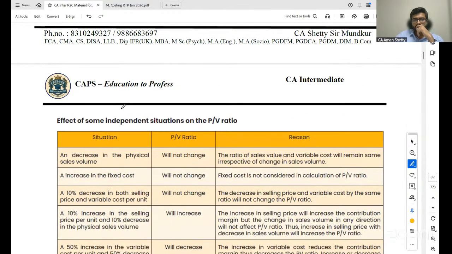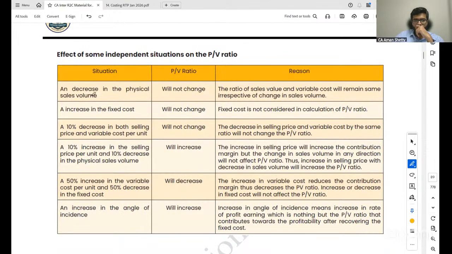Effect of some independent situations on PVR. A decrease in physical sales volume will not change the ratio of sales value. When the number of units decreases, will it impact my PV ratio? No, because PV ratio, I told you, is nothing but selling price per unit minus variable cost per unit. Clear, all of you? Because it's based on the per unit concept, obviously it's not going to impact my PV ratio.